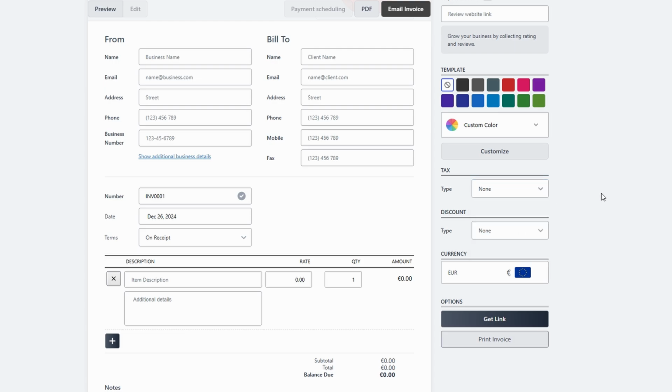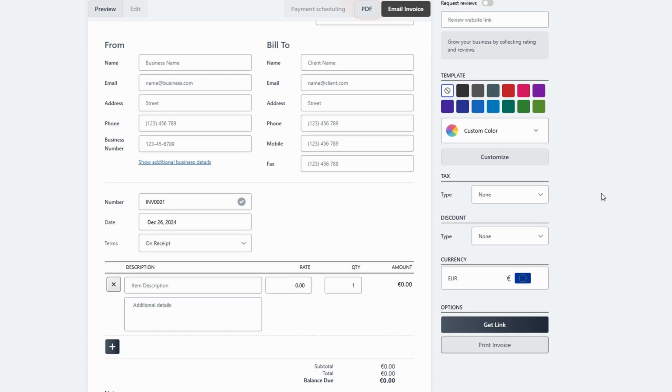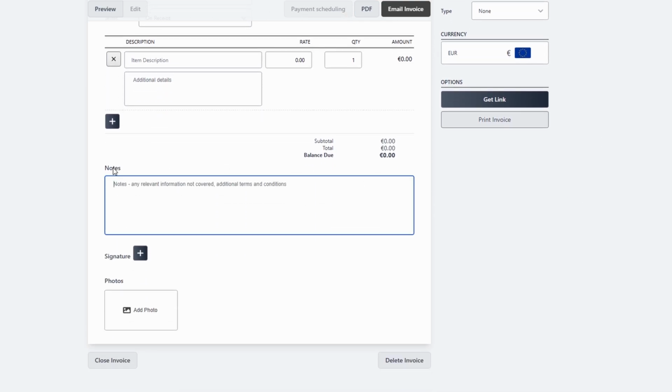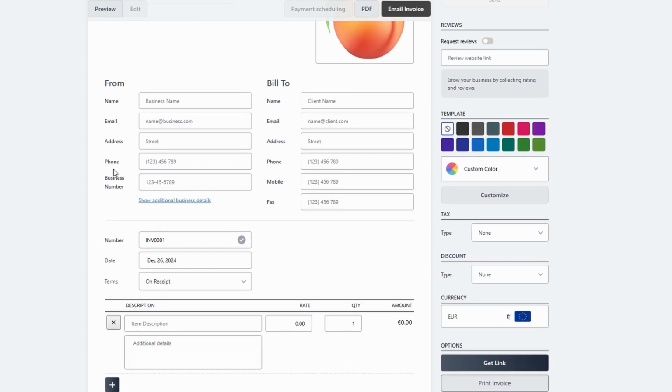In the Notes section, add a personal touch or any important information. Once you've customized all the details, review your invoice one last time. It should now look sleek, professional, and ready to send. Now that your invoice is ready to go, here's how to send it professionally and efficiently. At the top of the page, you'll find a few options to choose from.